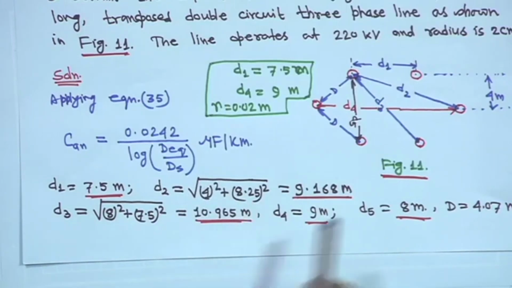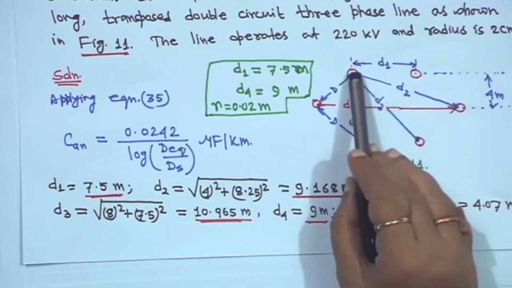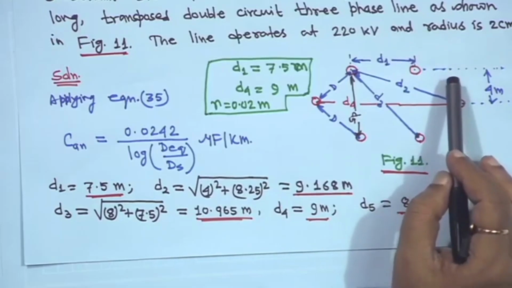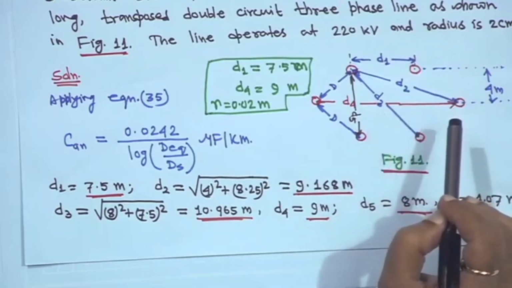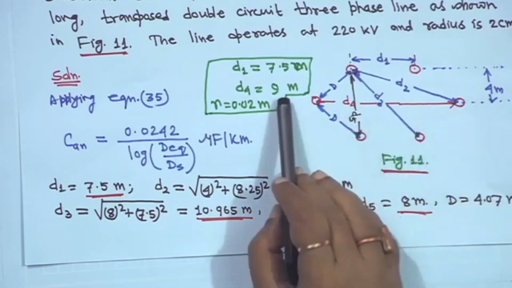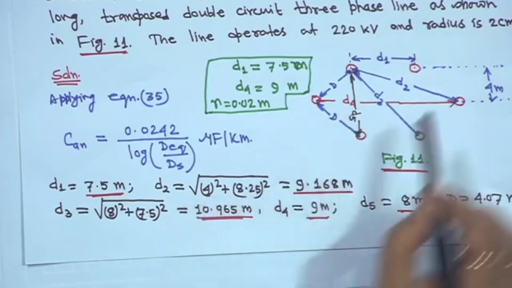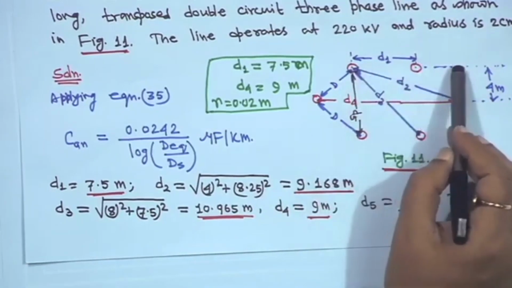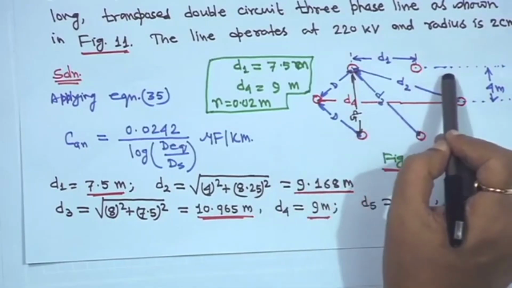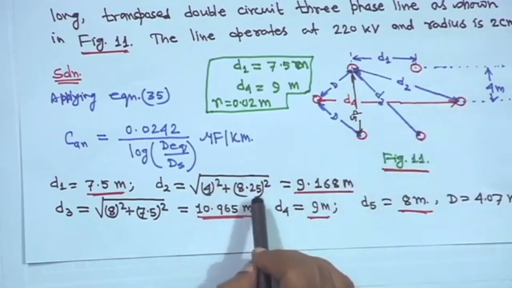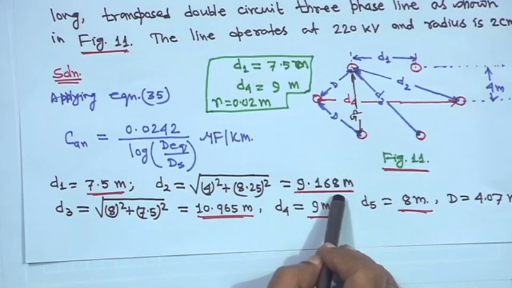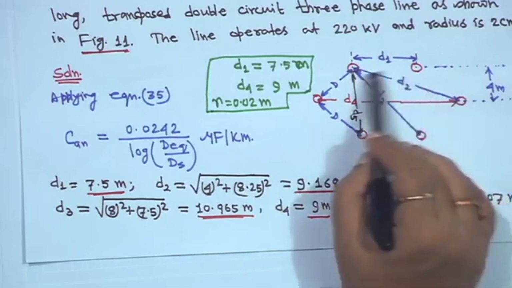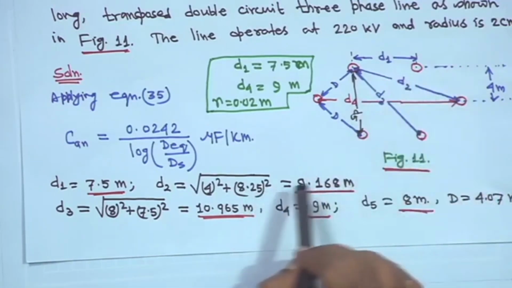This height is 4 and D4 is given as 9 meter. From that you can find out D2. You take a right angle triangle, calculate the distance. So, D2 is equal to 9.168 meter. All these things I have told earlier, so again I am not explaining how this 8.25 will come.